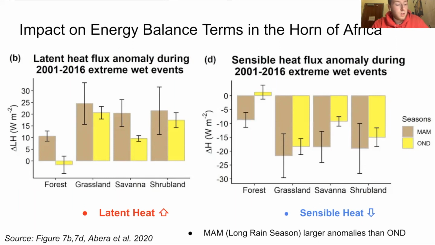The March, April, May long rain season has greater anomalies than the October, November, December season. The effect in the forests is small in comparison to the other biomes in March, April, May, and it's about near zero in October, November, and December.